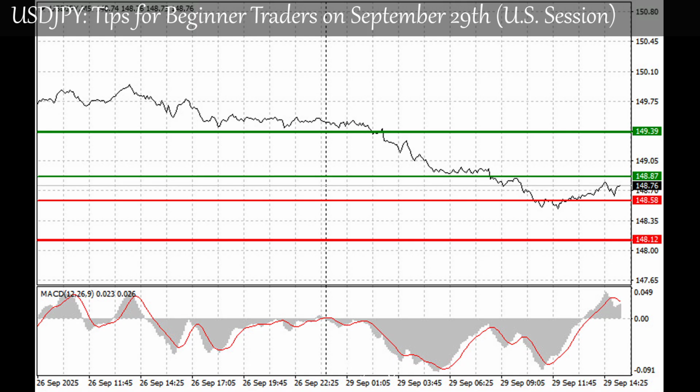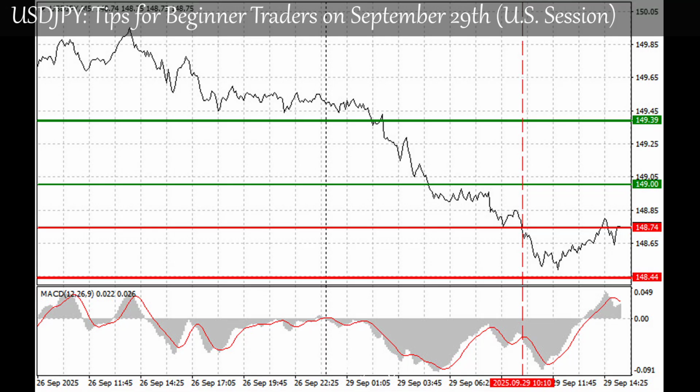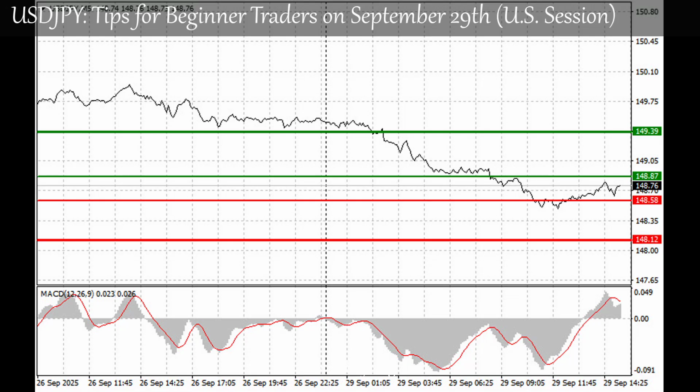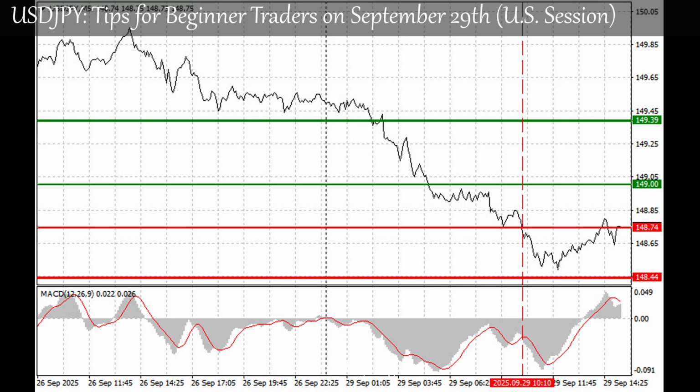Pending home sales act as a barometer, reflecting the health of the housing sector, a key indicator of the US economy. A decline in this metric could be a troubling sign, pointing to slowing growth. Nevertheless, the day's main event will undoubtedly be the speeches from Waller and Williams. Their views on the current economic situation and the outlook for monetary policy are critical.